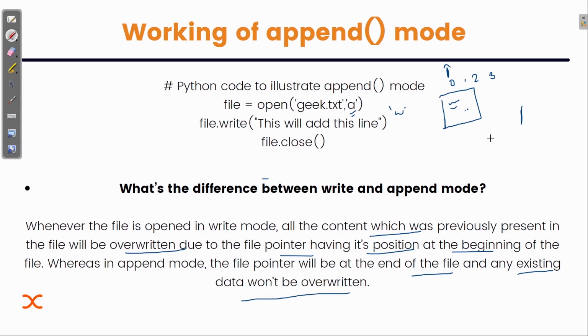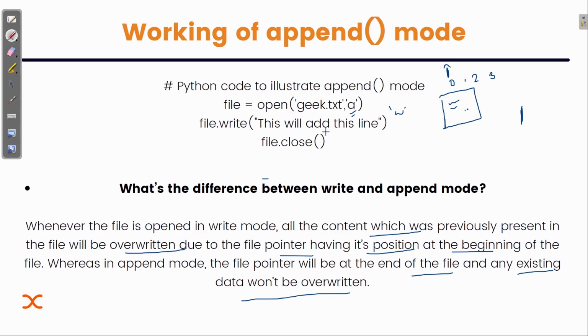That simply means that if you specify the mode as append mode, and now you write anything, it will start writing from that pointer, and that pointer will move.